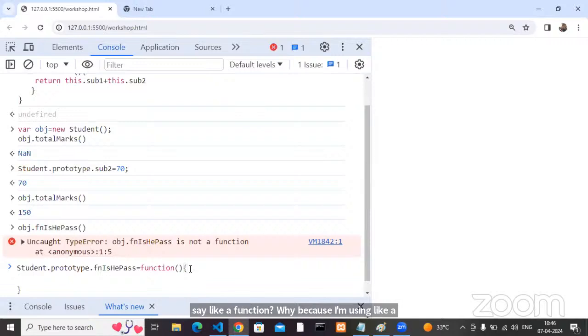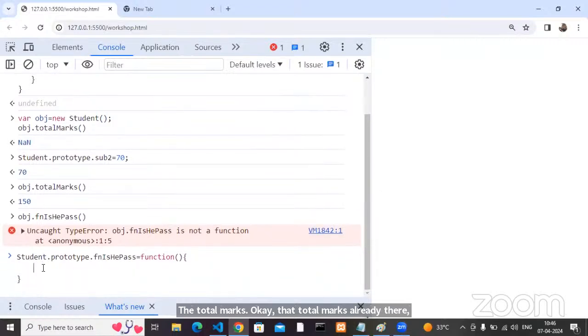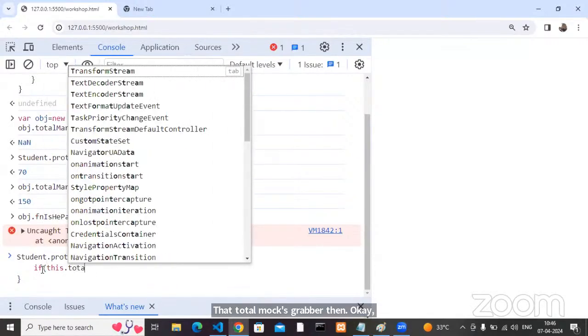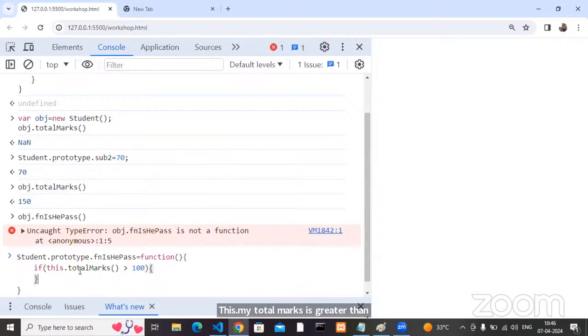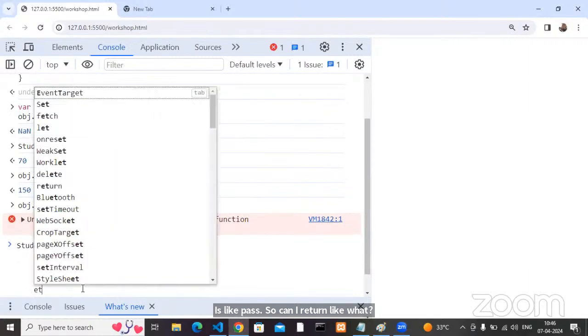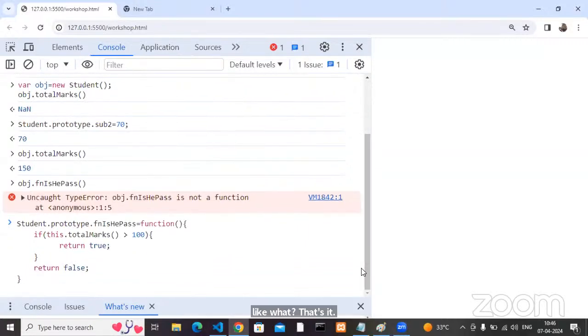Now here, what do we have to do? The total marks are already there, right? If my total marks, I can call this.totalMarks, are greater than 100, then it is pass. So can I return true? Otherwise, can I return false? That's it. This is my normal business logic. Leave that one.